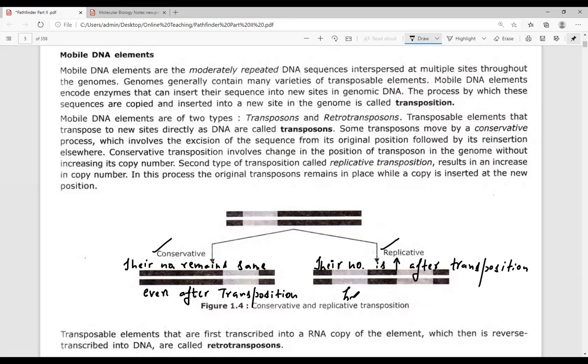So once the transposition has occurred, their number has increased. This is how the number increases. Previously, they were present in a single copy number. Now they are present in two copies. Next point.